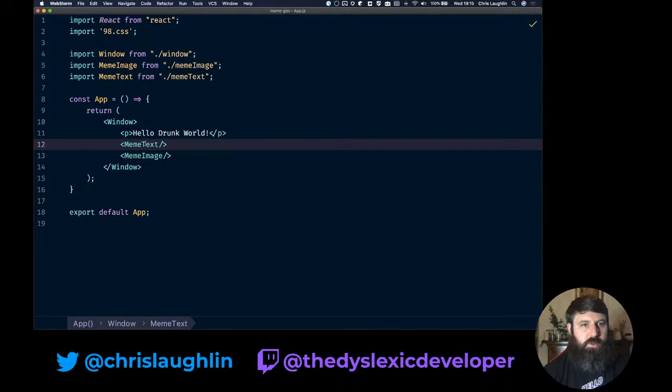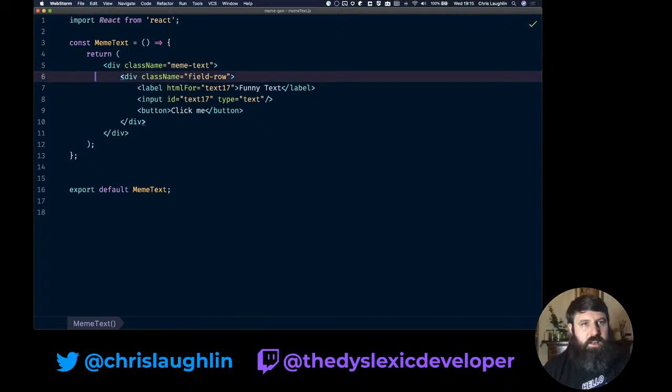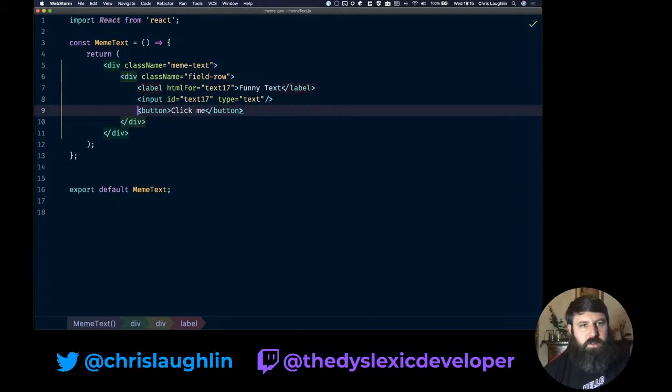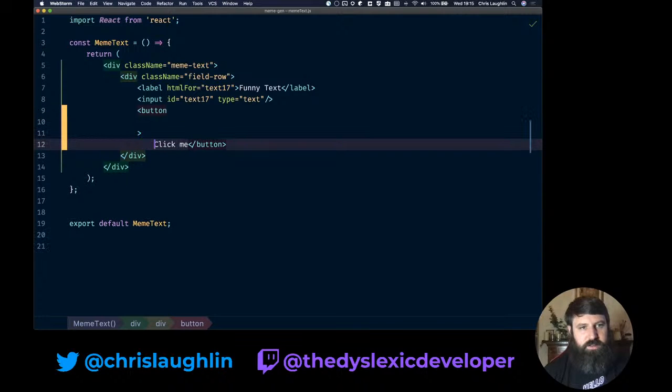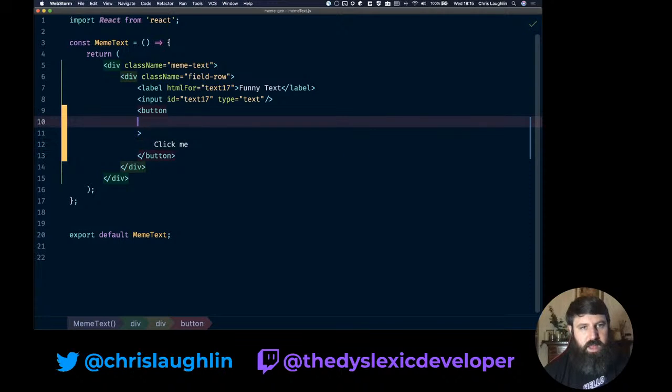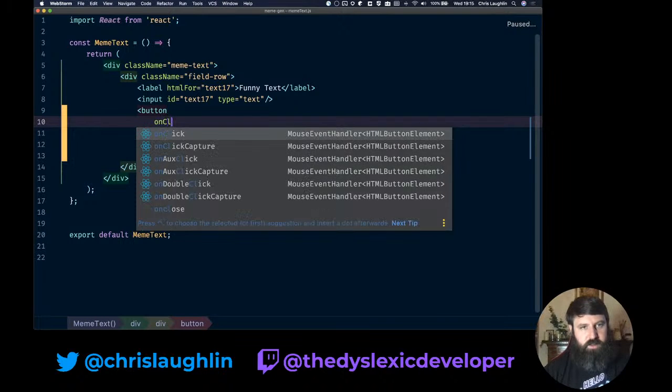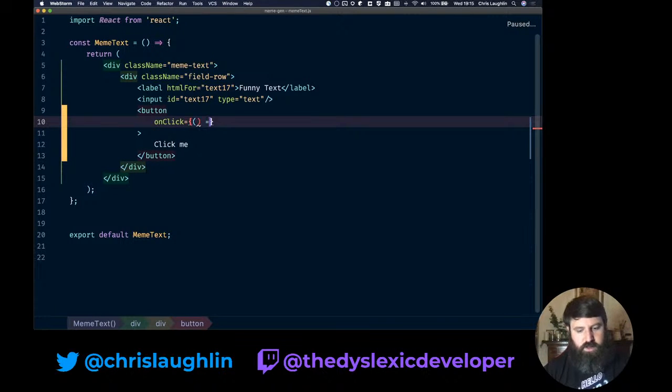So let's jump into our meme text. We can see we've got our label, our input, and our button. So we need to add a click event handler to this to then be able to trigger our function. So if I do onClick, and to test this out, we're going to do console.log hello drunk world, and that's it.